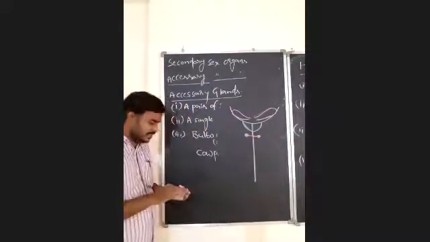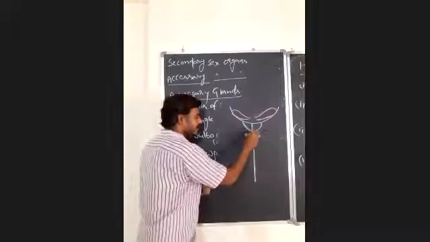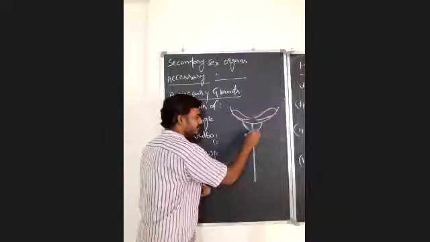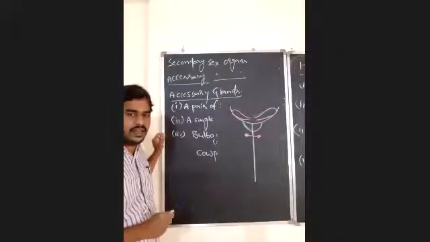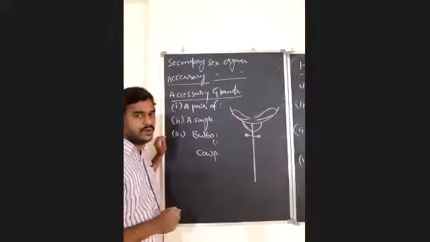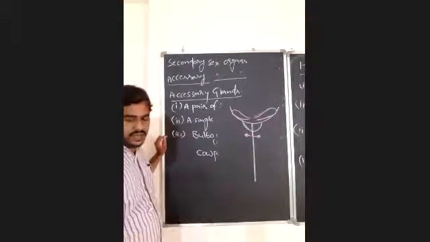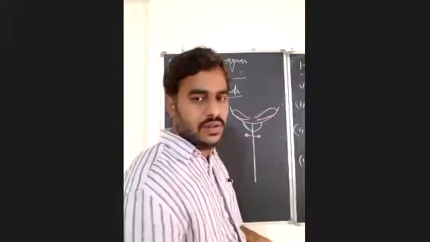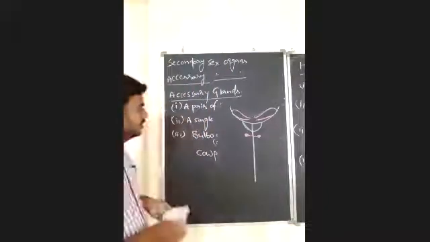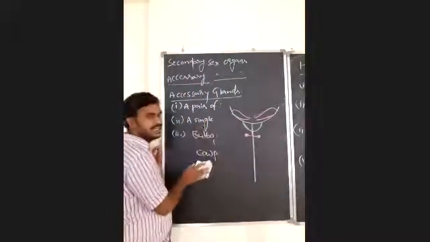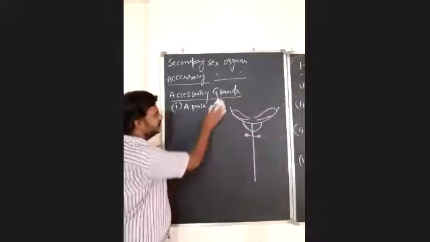It is a single gland, and here a pair of bulb-like glands are there, the Cowper's glands or bulbourethral glands. Now we have to discuss what fluids are secreted by these glands. First, we will discuss the seminal vesicles.